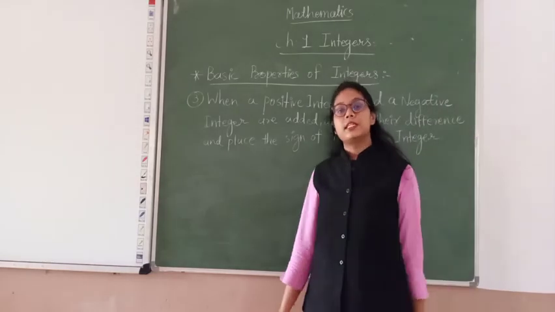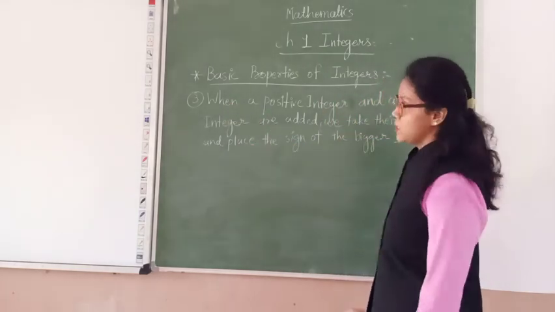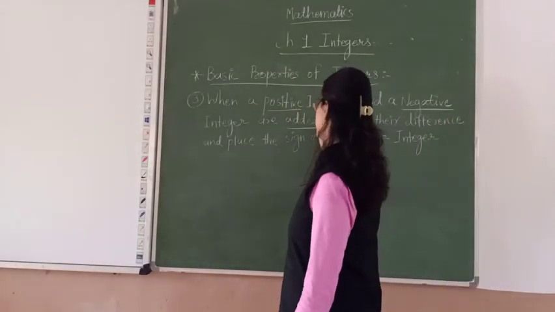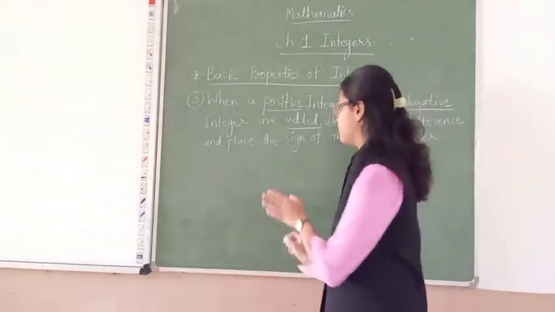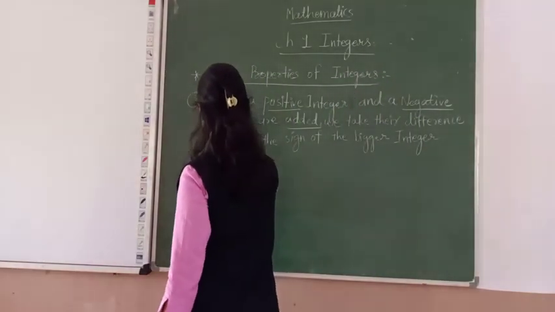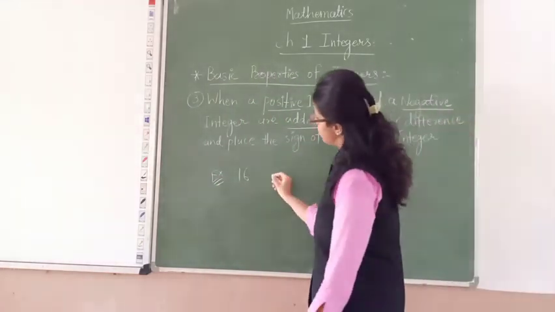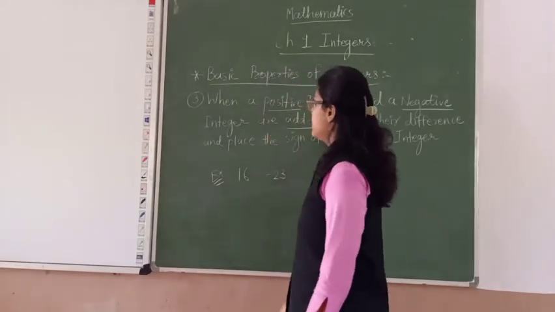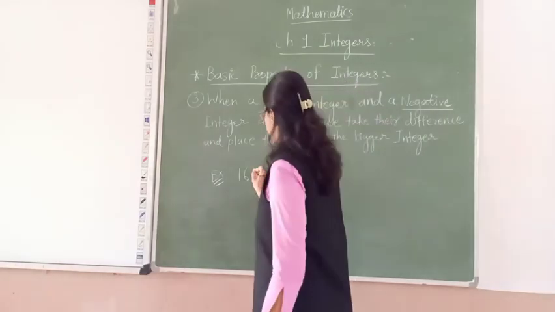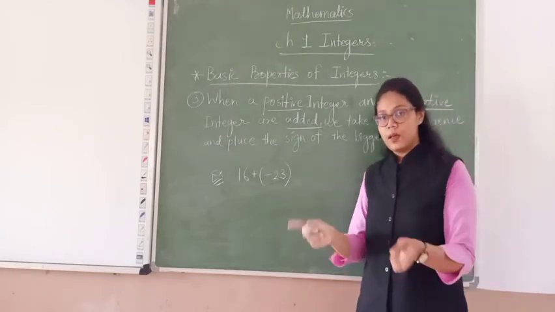Let's talk about the third property, when a positive integer and a negative integer are added. Let's take one by one. One positive integer, take 16, and a negative integer. Let's take another negative integer and add. This negative integer you always have to keep in the bracket.